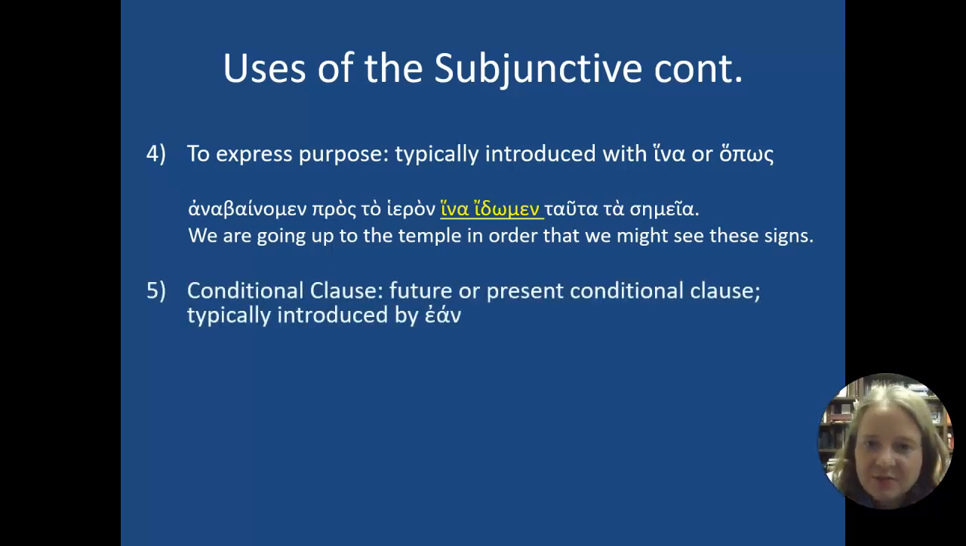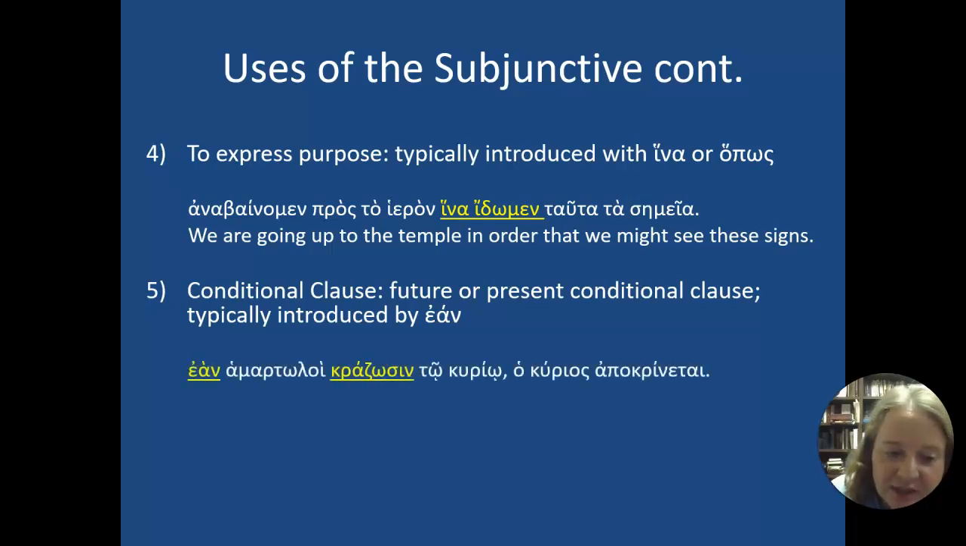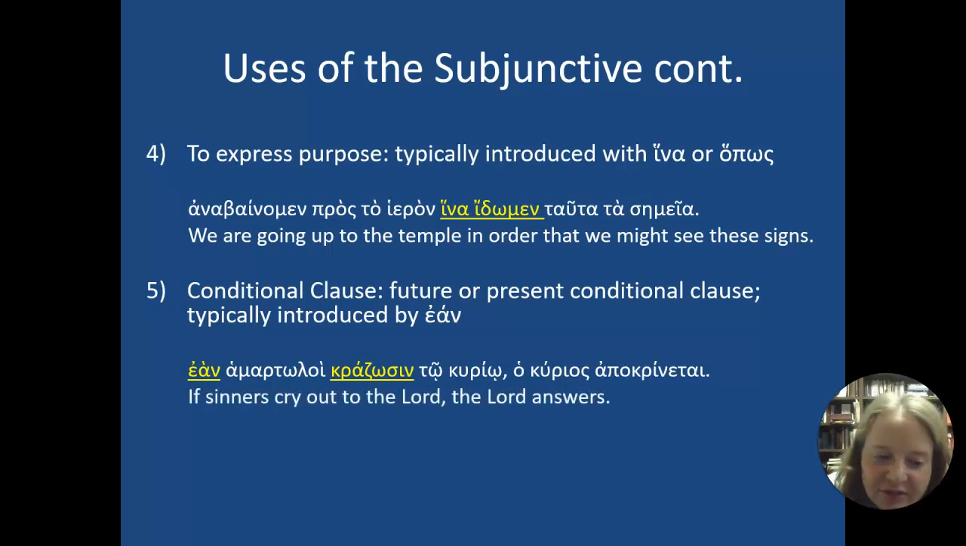And then the fifth type of subjunctive that you see a lot is conditional clauses. So either future or present conditional clauses, typically introduced by ean, which is another word that introduces the subjunctive all the time. Here's an example. Ean hamartoloi krazosin to kurio, ho kurios apokrinetai. And again, it's that ean that's helping me know that krazosin is in the subjunctive. If sinners cry out to the Lord, the Lord answers them. And so the first part is a conditional to the second part.